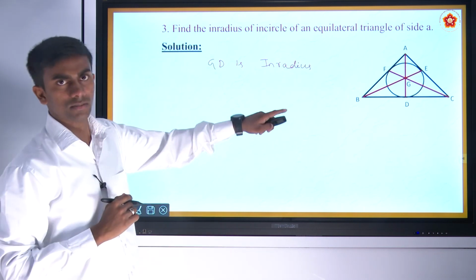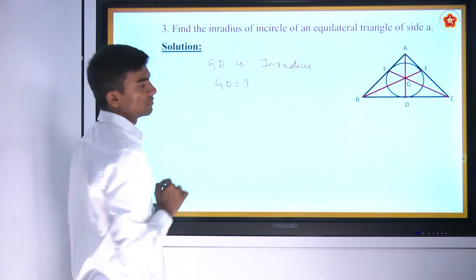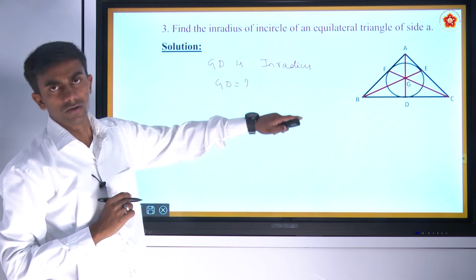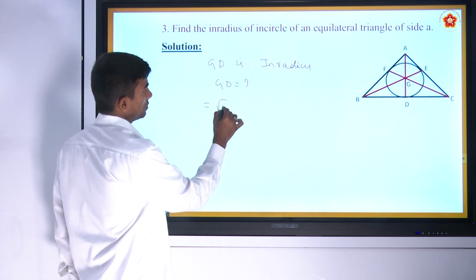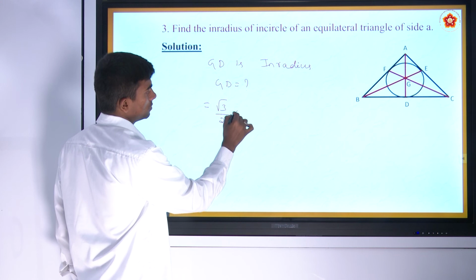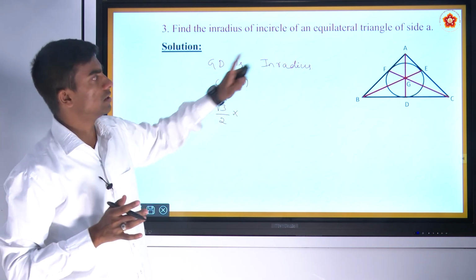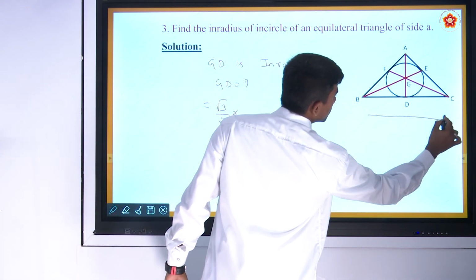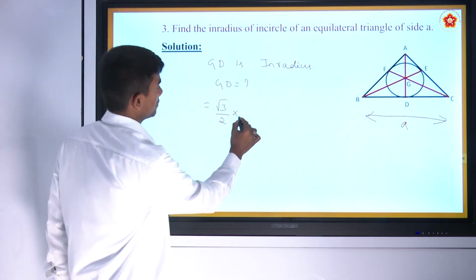We should calculate the length of GD. So we already know that for an equilateral triangle, the altitude length will be equal to root 3 by 2 into the length of the side of an equilateral triangle. Here it is given as A. So we can substitute it as A.